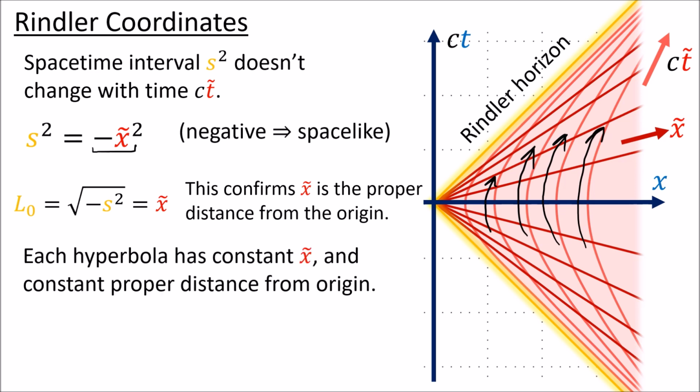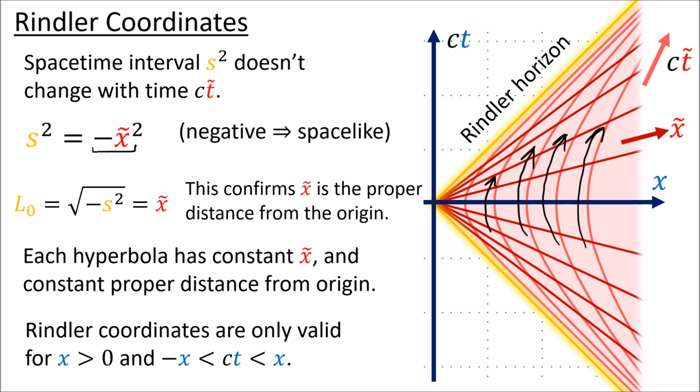Each hyperbola is a curve of constant x tilde, and so it has a constant proper distance from the origin, or the Rindler horizon. As I stated before, the Rindler coordinates are only valid for a portion of the spacetime diagram. They only work for positive x, and when ct is between negative x and positive x in the standard coordinates.